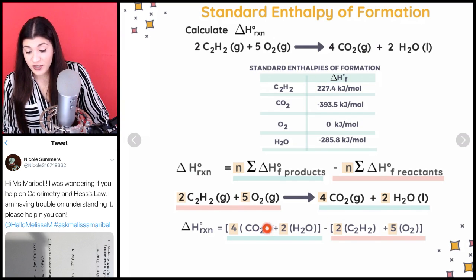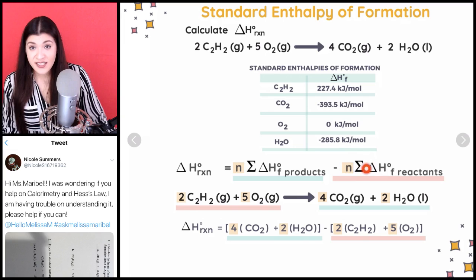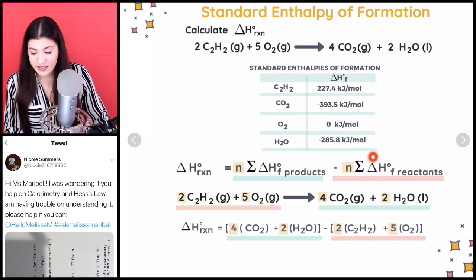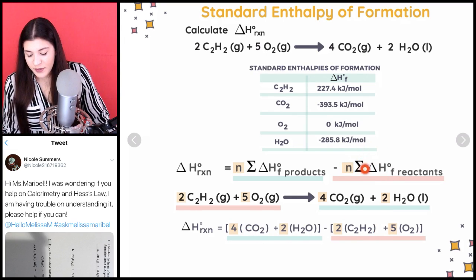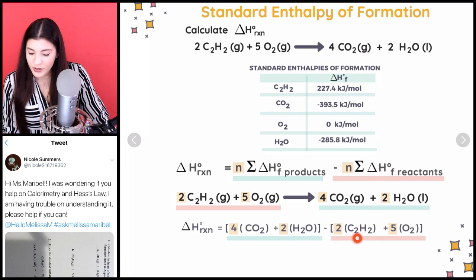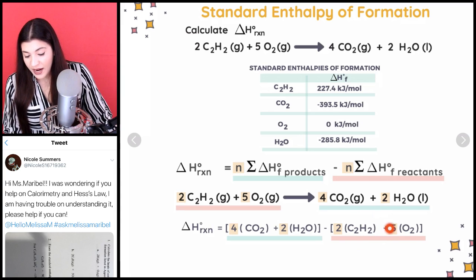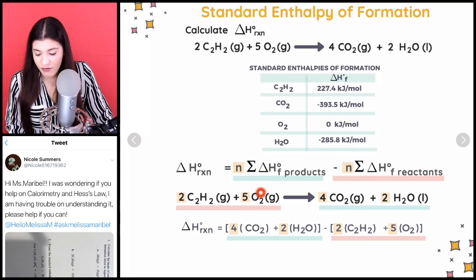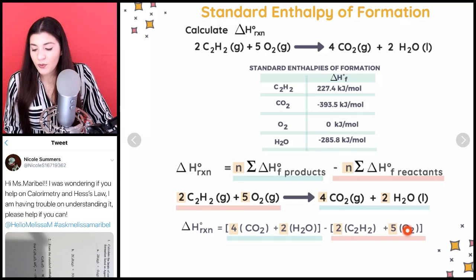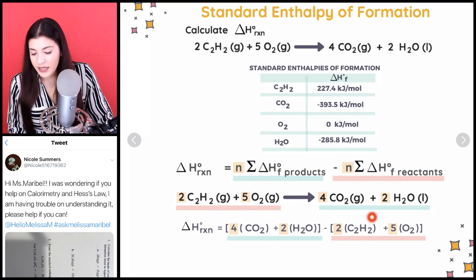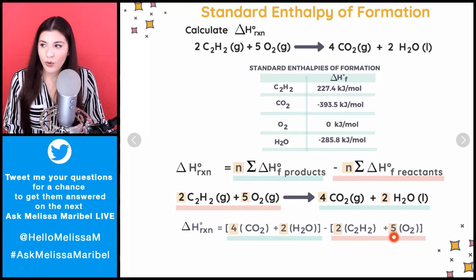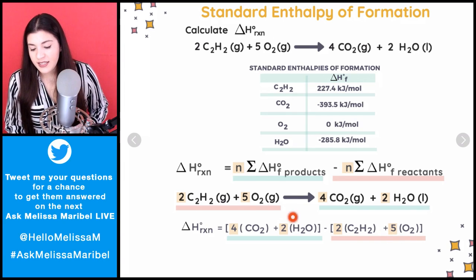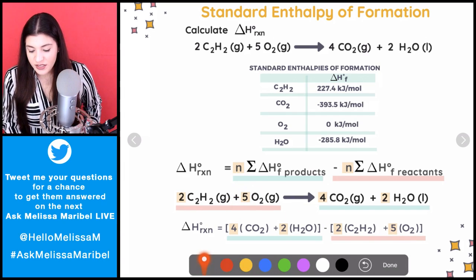Subtracted by, and remember, these are added together. That's what this sum, or summation notation, means. Or sigma, that's what I was thinking. So C2H2, that's going to be our first reactant. So our first reactant, right, that we saw here, has to have that 2 in front because it's the amount of moles that we have. So that's here. And then same thing with our O2, our second reactant, that's going to be here. And I'm going to place an n, or the 5, which I see is in the balanced equation. So this is the general idea.